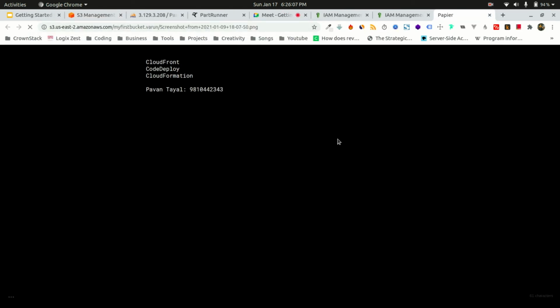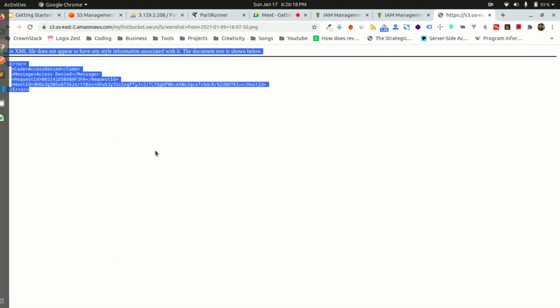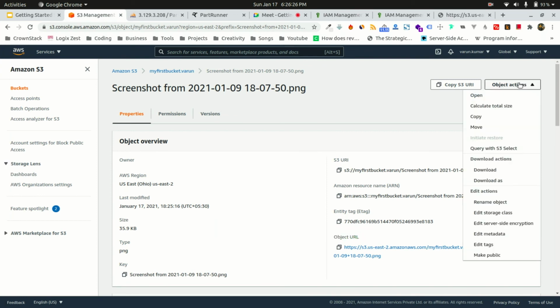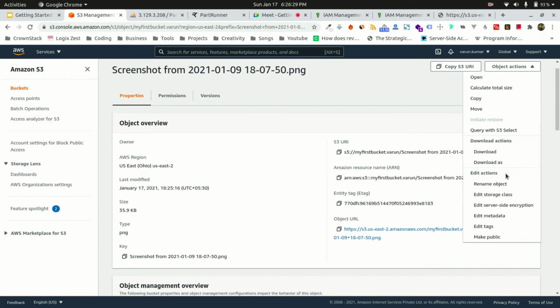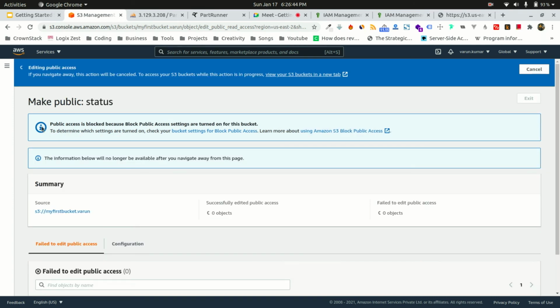If I paste this up, Amazon S3 shows me access denied, because by default whatever files go on S3 are private to me. They cannot be publicly accessible. If I want to make this accessible, I need to do it manually. I need to go over here and make it public. I need to explicitly tell Amazon S3 to make this public, and Amazon will give me a warning that you are going to make this file publicly readable. Okay, I am okay with it. I am making this public.